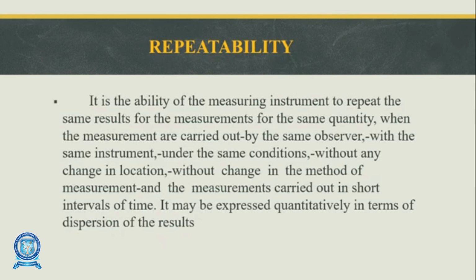Then repeatability. The next one is repeatability. This repeatability is nothing but the measuring instrument repeating the same results for the measurements when the measurement is carried out by the same observer and the same instrument, with the same conditions, in the same location, with the same method of measurement and in the same interval of time. In these conditions, the value should be produced again and again with the same value. That is called repeatability.